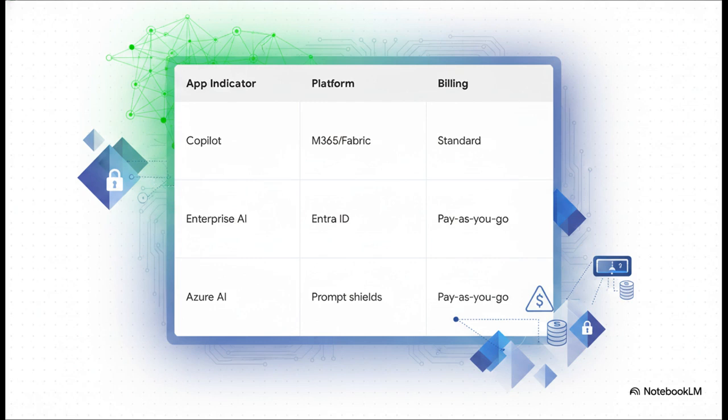It cleanly divides native Copilot experiences, which, by the way, are included at no extra charge if you have standard M365 licensing, from third-party enterprise AI apps. So if you want to monitor ChatGPT Enterprise, Claude, or other external AI tools connected via Entra ID, you need to be heavily prepared for pay-as-you-go consumption billing. Shadow IT and AI isn't just a data privacy risk anymore. It is a massive, unexpected Azure billing risk if you haven't architected your governance properly.